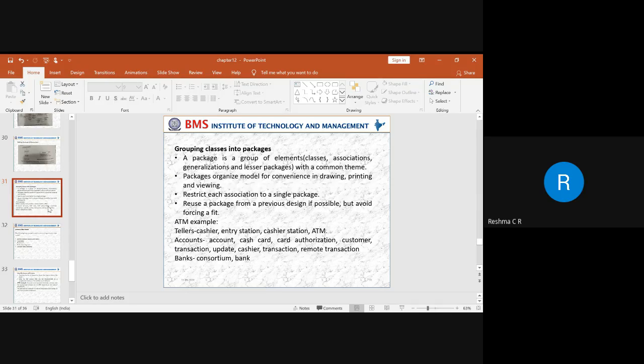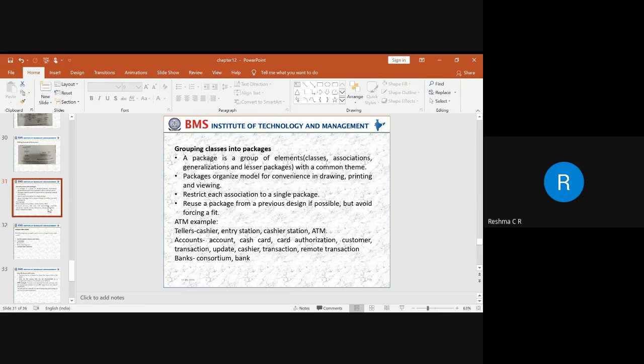In a bank, we are considering two things: one is a consortium, and one is a bank. The consortium is composed of different banks. As I said, the consortium will identify each and every bank with its bank code. Whatever bank codes are there, all the bank codes will be combined together to make one consortium.